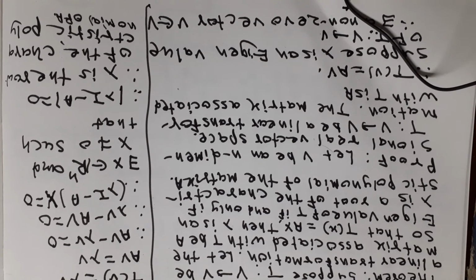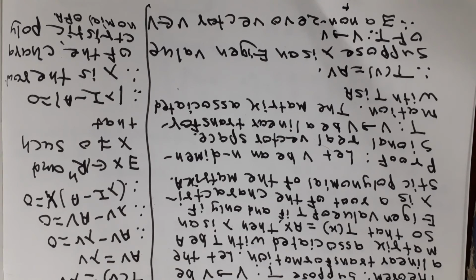तर हिअर लेट V बी एन डायमेन्शनल रियल व्हेक्टर स्पेस and T from V to V be a linear transformation. The matrix associated with T be A, so that T of v is equal to Av holds for all v belonging to V. Suppose lambda is an eigenvalue of T. Therefore there is a non-zero vector v belonging to V such that T of v is equal to lambda v. Now T of v is equal to Av. Therefore Av is equal to lambda v. Therefore Av minus lambda v is equal to 0, which is the same as lambda v minus Av is equal to 0.